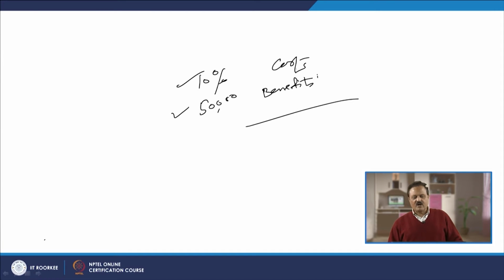So, when you talk about costs and benefits in every management decision making, we will have to bear in mind that your benefits always have to be more than the cost, or your benefits always have to outweigh the cost. For implementation of any management decision, if the cost is more than the benefits, that is not a good management decision, that is not a good business decision.